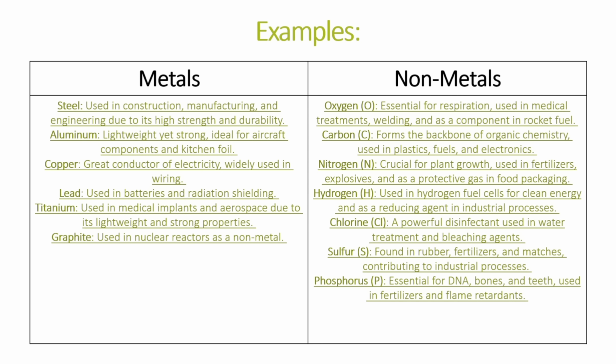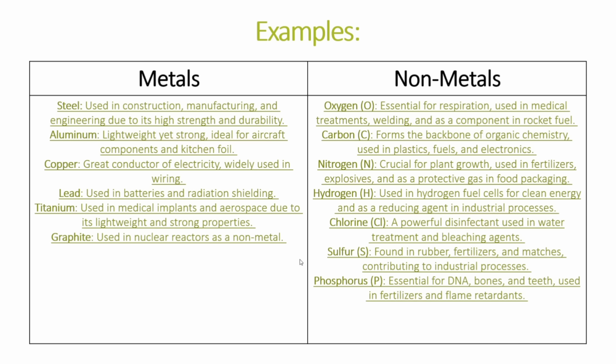Now let's move on to common examples of metals and non-metals with their uses. So firstly, steel, which is a metal. It is used in construction, manufacturing and engineering as it is very strong and durable. Then is aluminium, which is a metal which is lightweight but very strong, and it is good for aircrafts and aeroplanes and also kitchen foil. Then comes copper. Copper is a great conductor of electricity and it is widely used in wiring, as I told you, in making wires. Lead is another metal which is used in batteries and radiation shielding as well. Titanium is a strong metal and also lightweight, and it is used in medical implants and aerospace. Graphite is another example which is used in nuclear reactors as a non-metal.